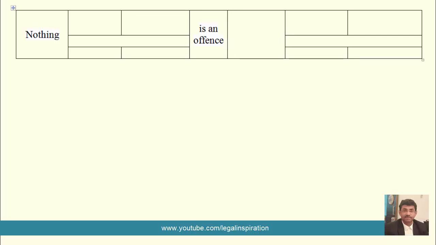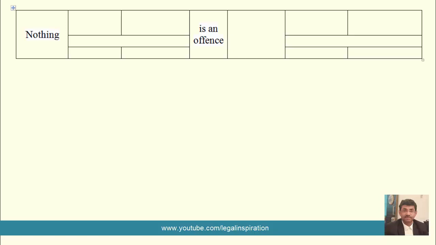Okay, let us now understand the section in a proper manner. I have made a chart here, and in the chart I have filled up the main provision of the section, the basic skeleton, and now we will fill flesh and blood in it to make it meaningful and understandable.